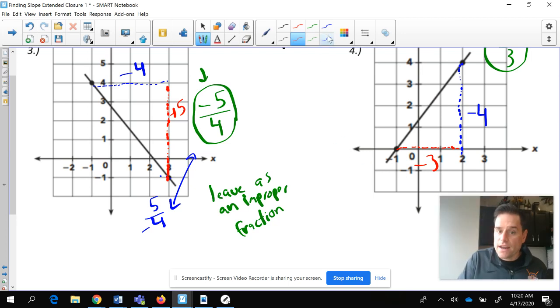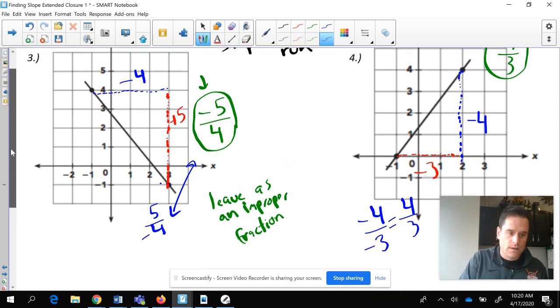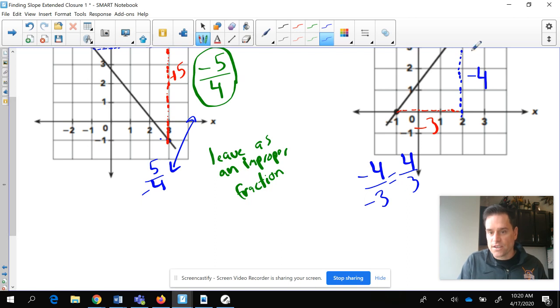If you guys see right here, if you're super awesome, what's a negative divided by a negative? Oh! You could start here. That's a -4 and -3. Doesn't that give you a positive 4 over 3? Doesn't that still give you the same answer? So that's why math is super cool. You could go both ways. You could actually go down negative and do a negative, and that's perfectly fine. It will give you the same answer no matter what.